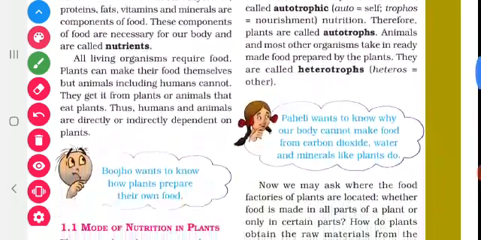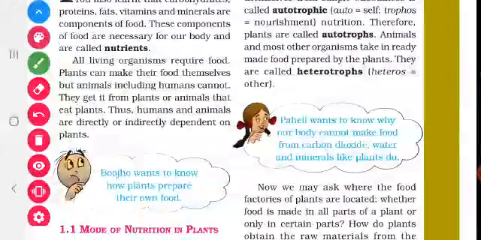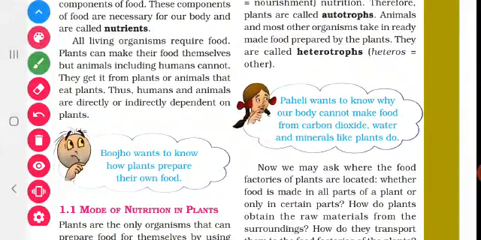So what do the animals do? They cannot prepare their own food. They depend on plants directly or indirectly. Let us split the word heterotroph into two. Hetero means other, troph means nourishment. Okay. See, Pagali's question is there. Pagali wants to know why our body cannot make food from carbon dioxide, water and minerals like plants do. We humans and animals cannot prepare our own food. But what do the plants do? They can prepare their own food with the help of carbon dioxide, water and minerals.